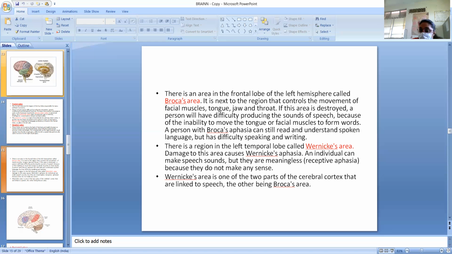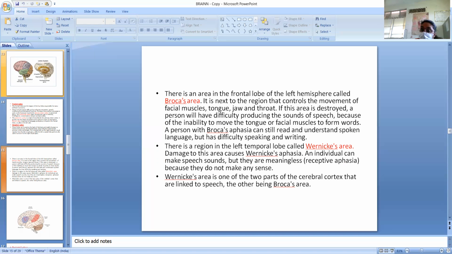But due to the intact Broca area, he will understand all the things, but he is unable to move the facial muscles, throat muscles, and tongue muscles. So he is not capable of speaking, cannot speak, because all the muscles are paralyzed.